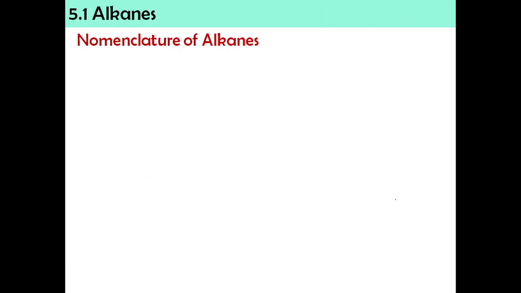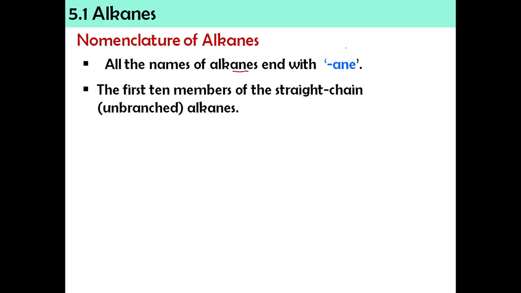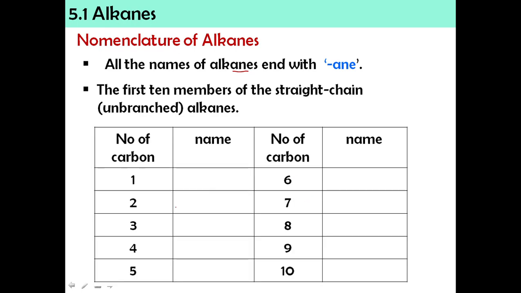We move to the next learning outcome, nomenclature of alkanes. Okay, we're going to name the alkanes. So all the names of alkane end with "ane". Okay, alkane. So akan berakhir dengan "ane". The first 10 members of the straight chain alkanes, kita boleh go through nama dia. Okay, macam ni. Awak ada contoh, awak ada carbon 1 sampai carbon 10. So for your syllabus pun memang height dia sampai 10 carbon for the straight chain. Okay, jadi hopefully for this one actually you dah go through masa sekolah dulu. Jadi saya harap awak masih ingat.